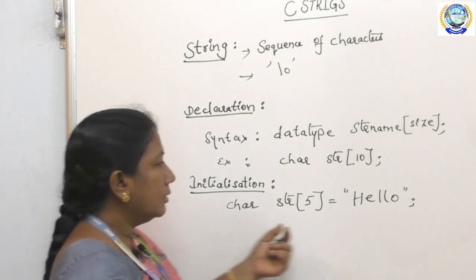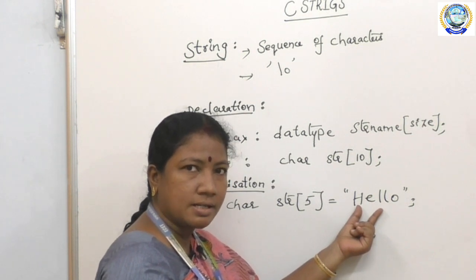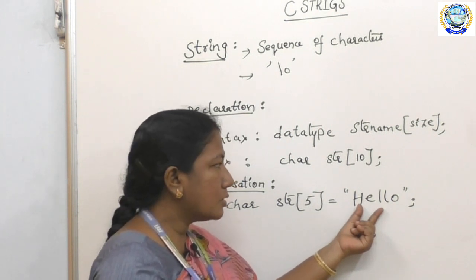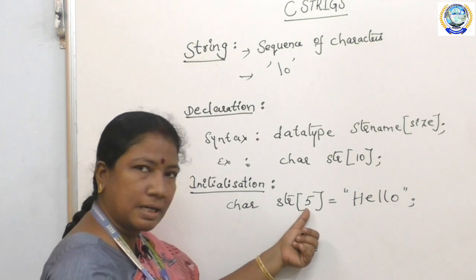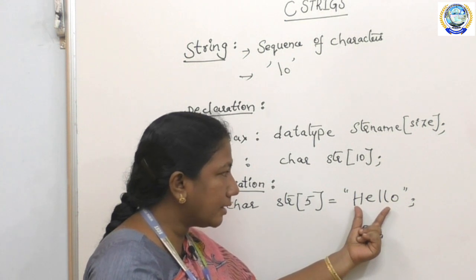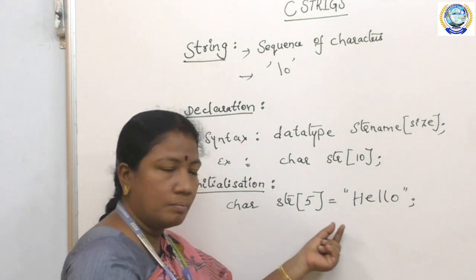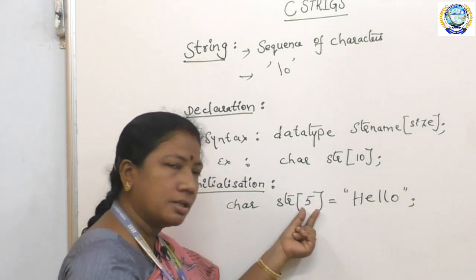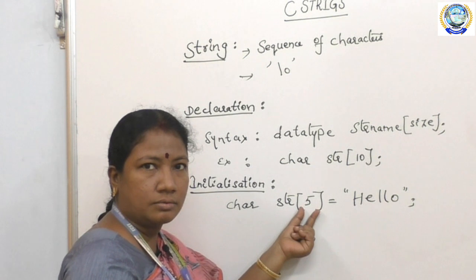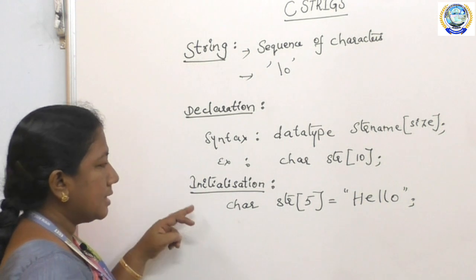Because here the characters are 5, and including these 5 characters, \0 will also be appended at the end of this string. So I have given here only 5 spaces, but including \0, the total number of characters I am supposed to assign to this string is 6. Okay, but I have only mentioned 5 spaces. So this gives a compilation error. Okay, so this is the erroneous problem in the initialization step.